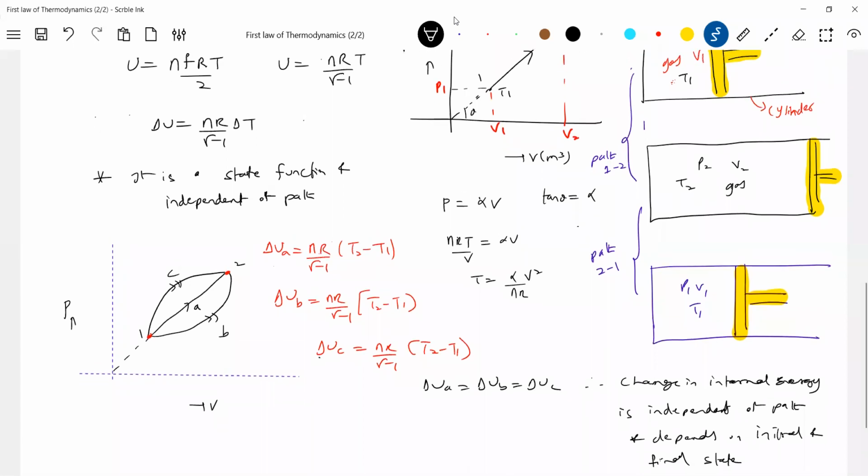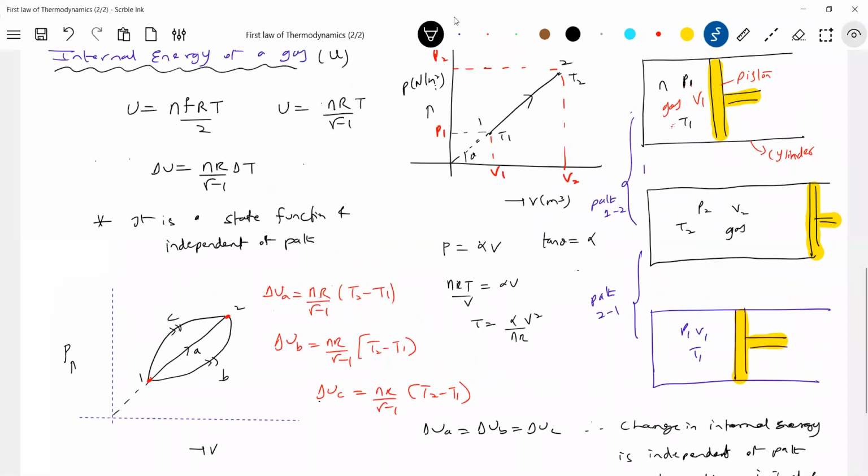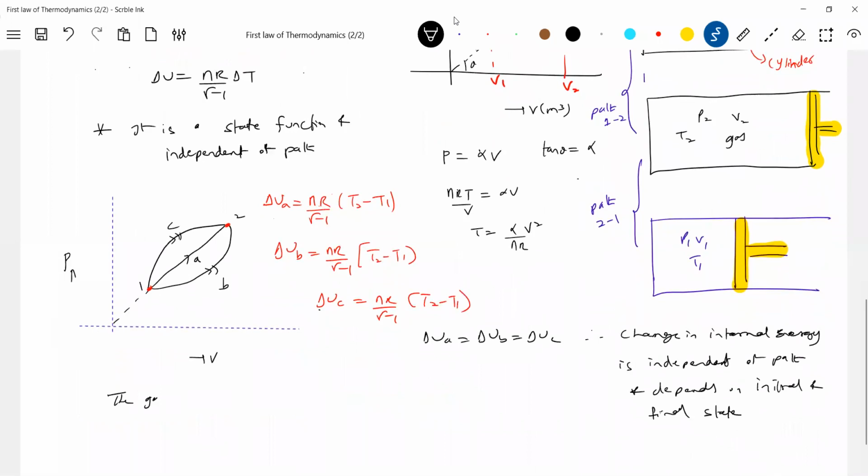So the gas is made to undergo different processes A, B, and C by moving the piston in different ways.